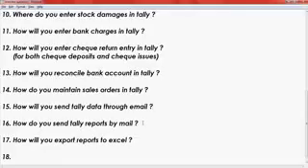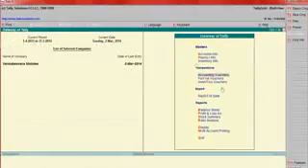The next question is, how do you send Tally reports by mail? This is also very important. For example, any report, go here, Trial Balance, Email. Here enter the server name. I will explain this, say Gmail or Yahoo, then the email address, etc.